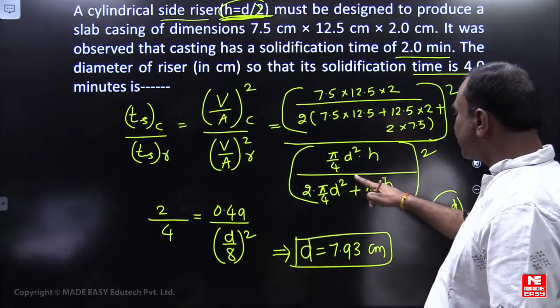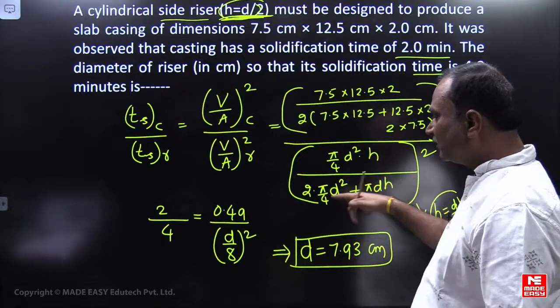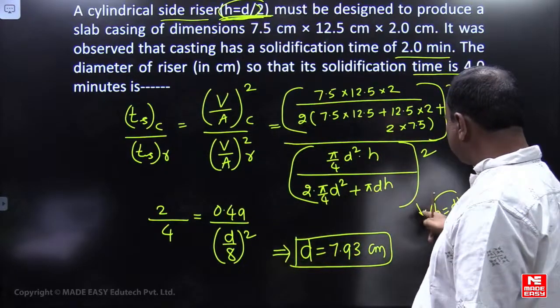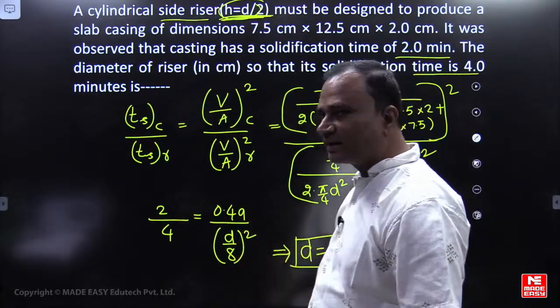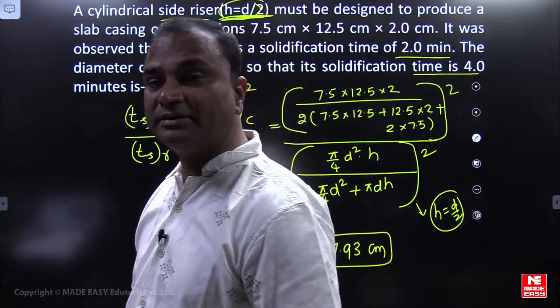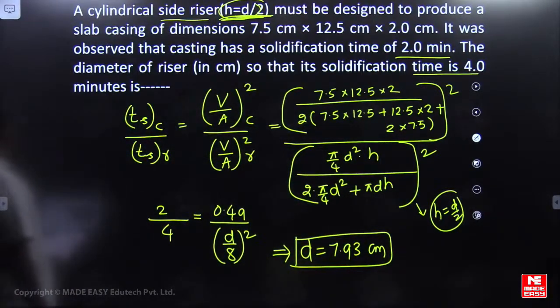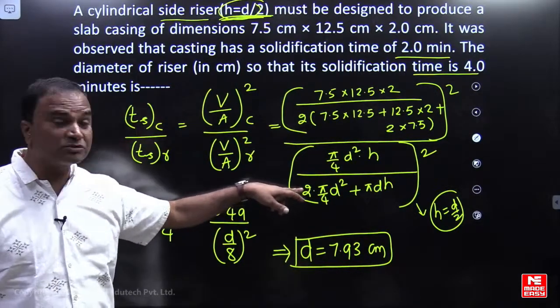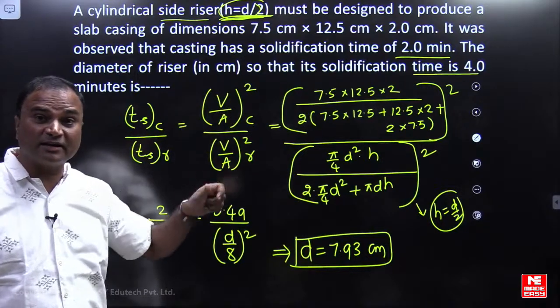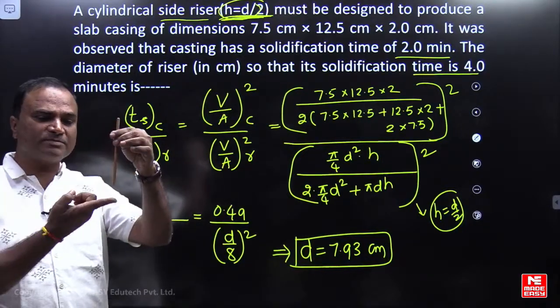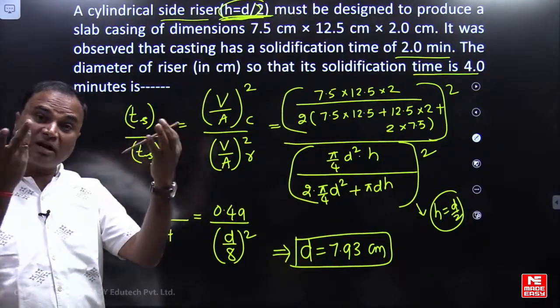If you are substituting H equal to D here, you will get D by 6. If you substitute H equal to D by 2 here, you get D by 8. Very good. 7.93 is the correct option. Here we have to substitute 2. Side riser means top surface and bottom surface of the riser, heat transfer will be there.